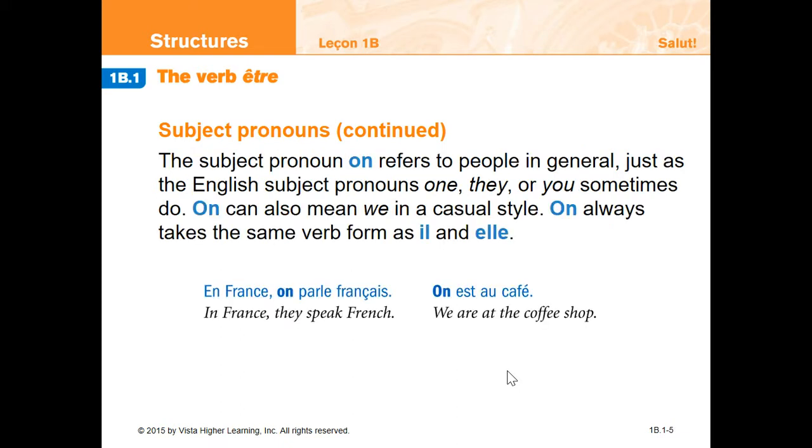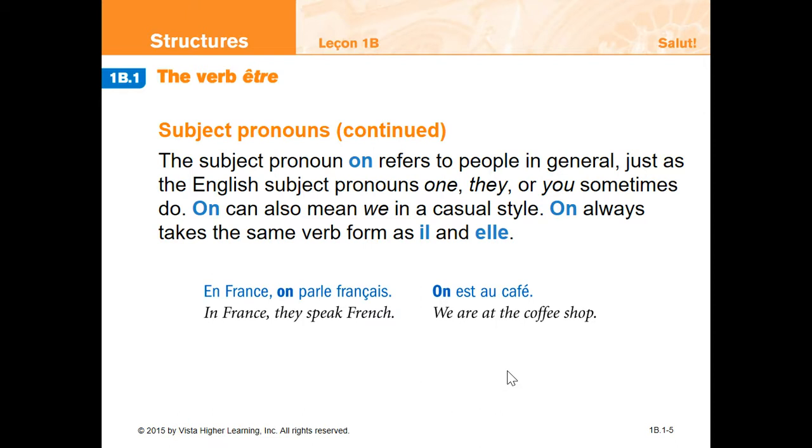Here's the subject "on." It refers to this generality, okay? In English, it could be one, they, you, and often it's we in French. So if you're listening to something that says "on" in it, it very likely means we. It can be a plural for they or we, but it's always conjugated like "il, elle," singular.